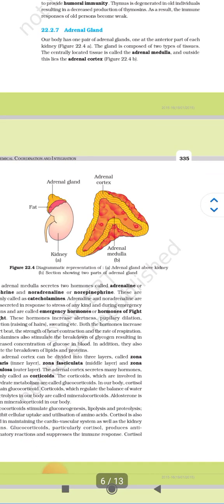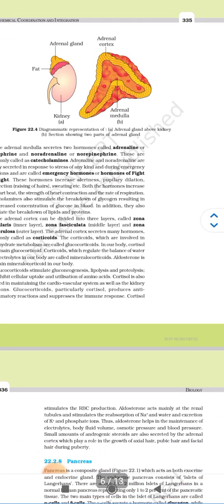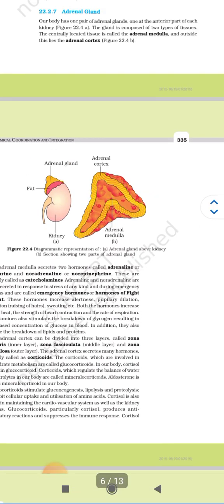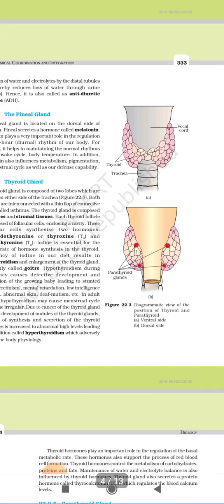Now, parathyroid gland. In humans, four parathyroid glands are present on the back side of the thyroid gland, one pair each in the two lobes of the thyroid gland. And in figure 22.3, you can see the figure. These four are parathyroid glands, and these are the two lobes of the thyroid,